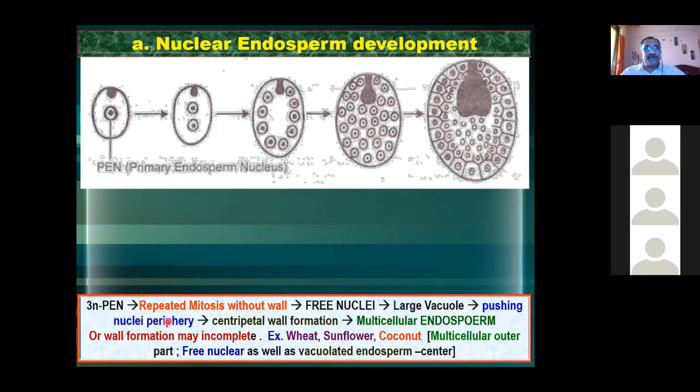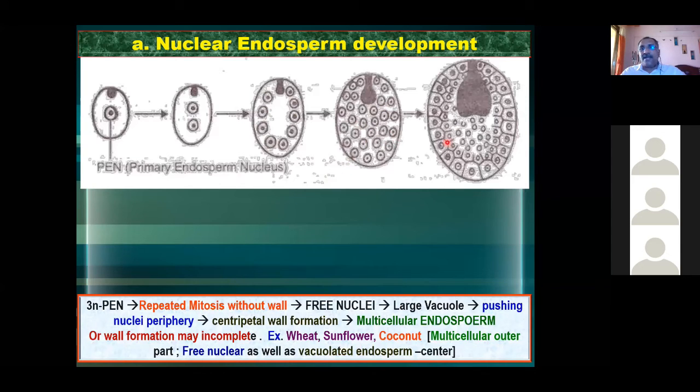Is that much clear to you? Yes. So up to here we have come. The primary endosperm nucleus divides repeatedly by free nuclear division and forms a large number of nuclei. Then a vacuole is formed, and this vacuole pushes all the nuclei towards the periphery.